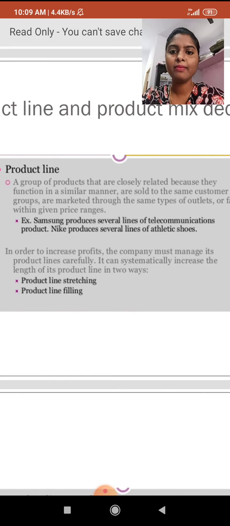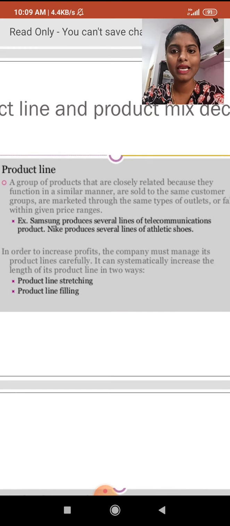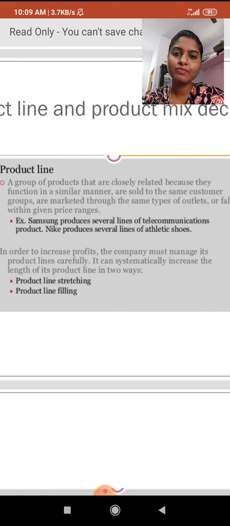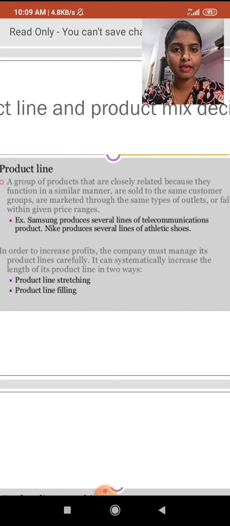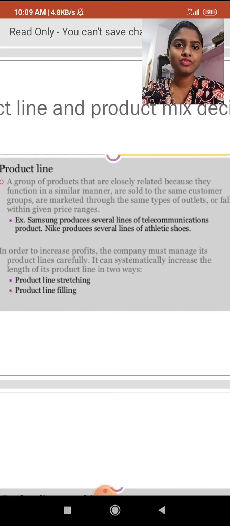Apart from pharmaceutical marketing, examples of a product line are Samsung, which has several lines of telecommunication products, and Nike, which produces several lines of athletic shoes. Samsung has electronic gadgets and washing machines.